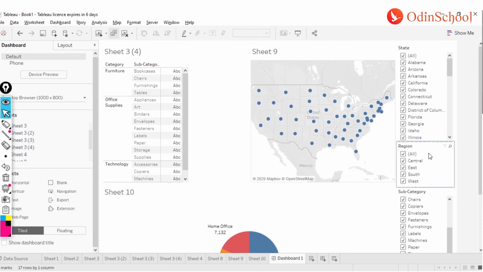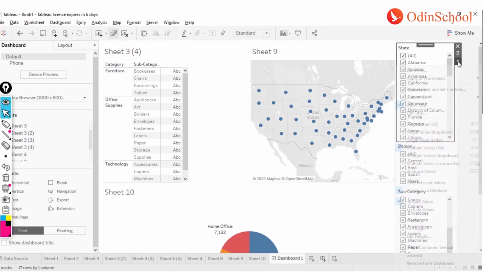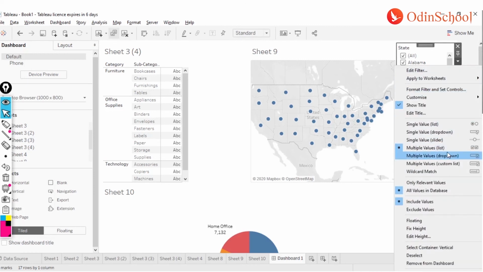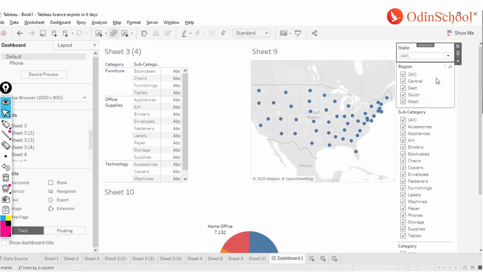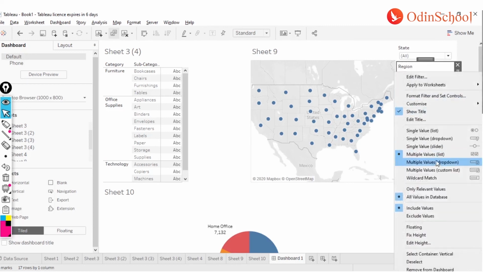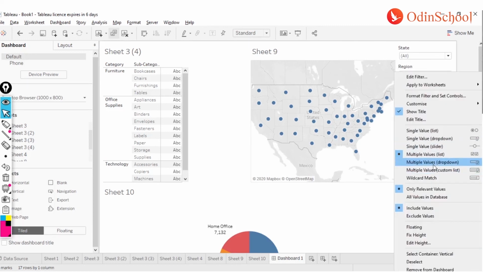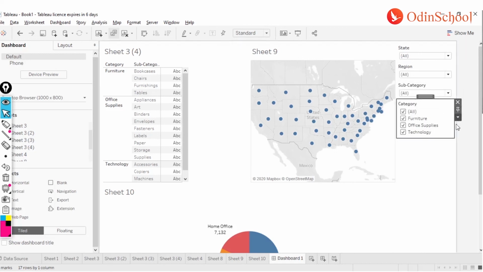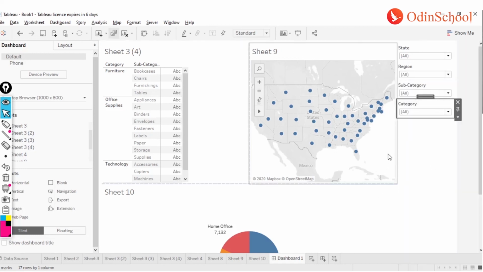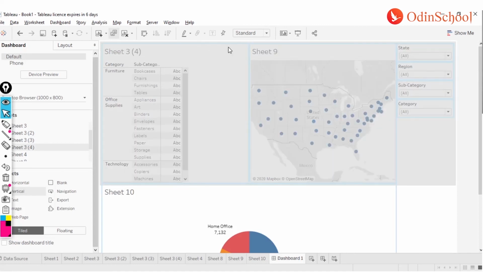I have all these filters listed over here now. I can either do a right click on this one, or I can also change the behavior from here. I can make them a multiple value drop down so that they don't consume a lot of space. I can make it a multiple value drop down, again a multiple value drop down, and the final one a multiple value drop down as well. Now, might be in another session I have explained, or I may explain, the containers and all the things, but for now I'm just going to add them over here.